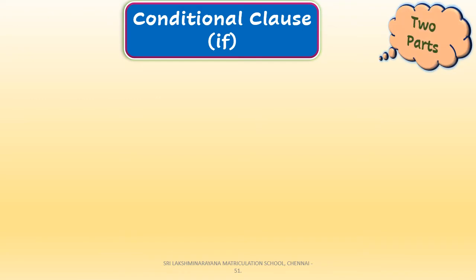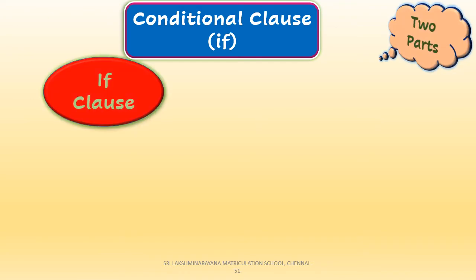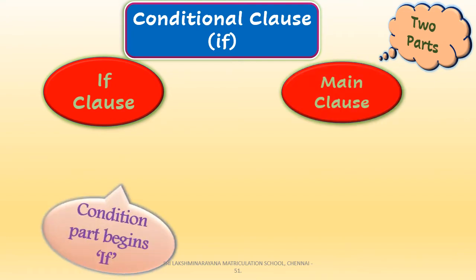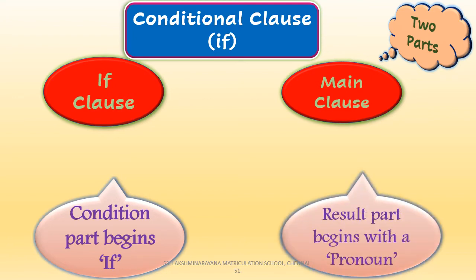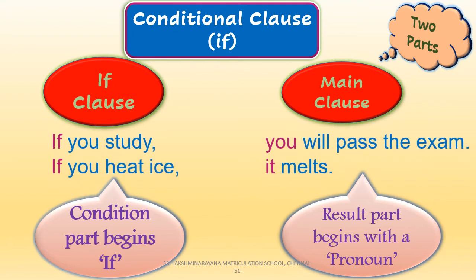Conditional clause always have two parts, an if clause part and a main clause part. Here, if clause part introduces a condition like something which may happen or may not happen depending on the circumstances. And the main clause part presents the result. That is, the action in the main clause can only take place if a certain condition in the if clause is fulfilled. Look at the examples here, children.